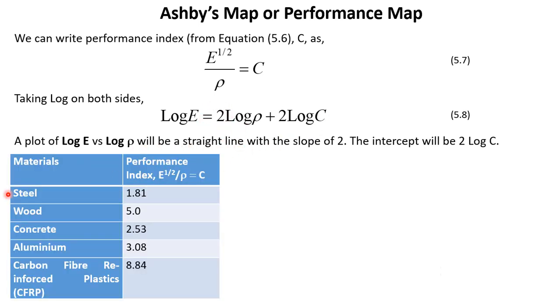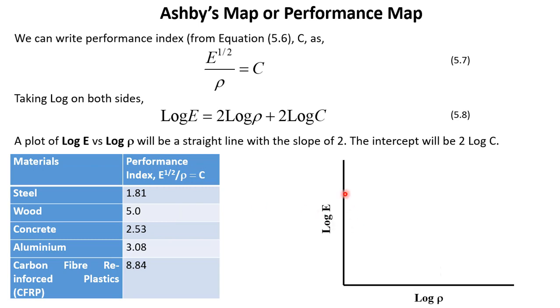We have already calculated the performance index for steel, wood, concrete, aluminum and carbon fiber reinforced plastics. So from this data, we can decide what kind of C is good for our design. Whether we want a very high C, that means a very high performing material, so in that case it should be close to 8, or whether we can manage with a lower value of C. As we have seen, cost is always a factor. If you want a very high performance index, then you should be prepared to pay a very high cost.